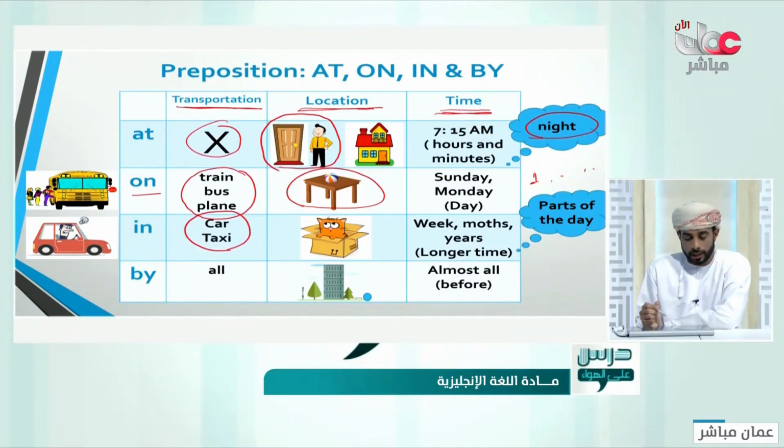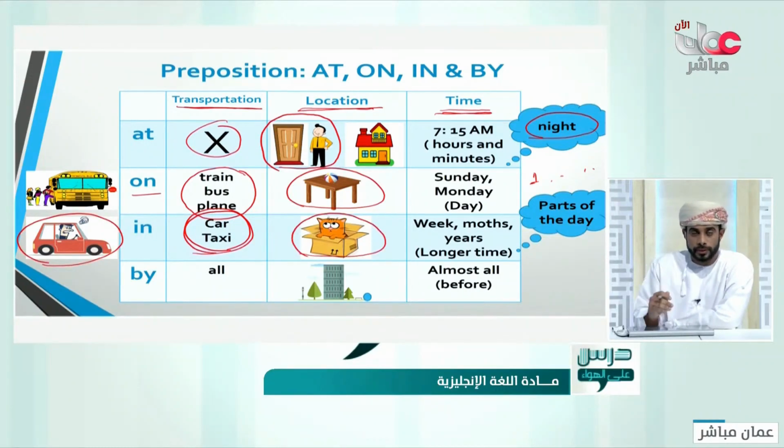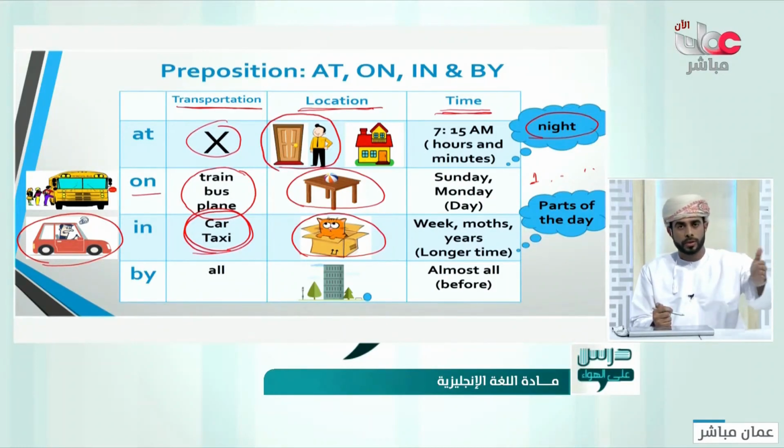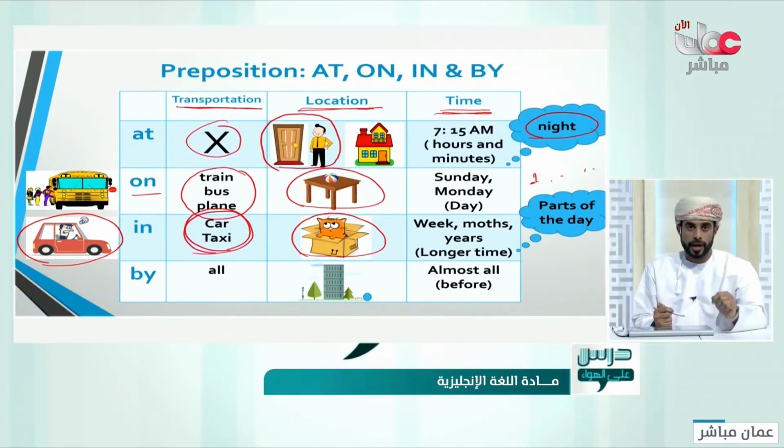Again, we say "in" with transportation because you are inside that kind of transportation, as you can see in the picture. In the box, location, in the room. If there are four walls, you will say "in." If there are more than four walls, like in a home or a house, you would say that he is at home or at university. But if it's a room, in a room, because there are